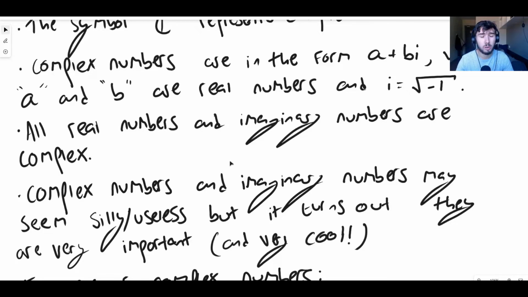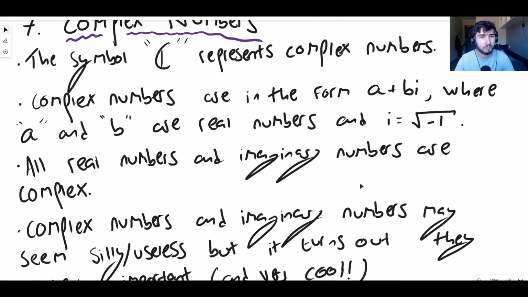And the word imaginary, many mathematicians don't like using imaginary numbers because it doesn't represent what they are. Imaginary numbers, they don't work in the same way that we consider normal numbers or real numbers to work, but they very much are real in another sense. And that's in the sense that they do help us solve real world problems, despite not working in the same way that normal numbers do.